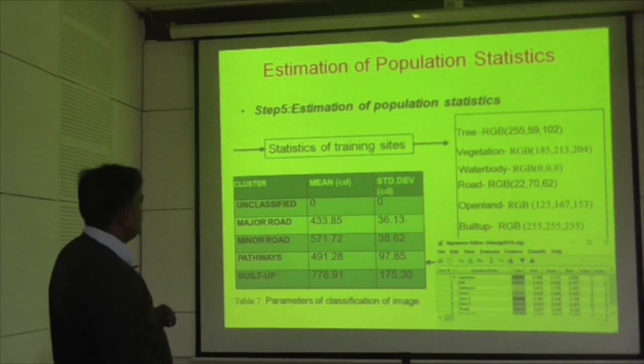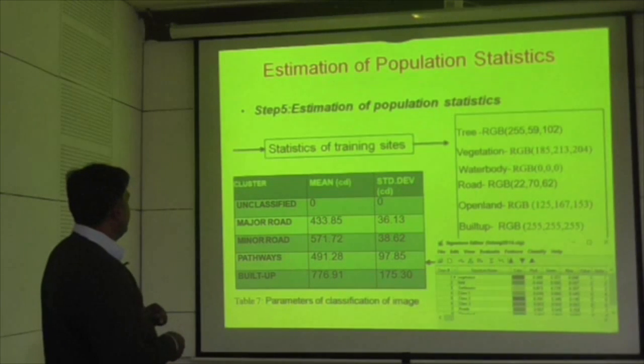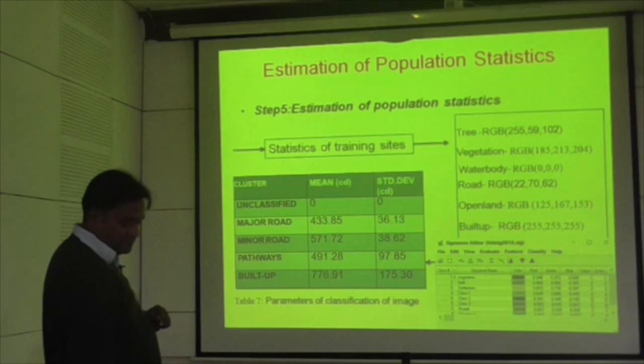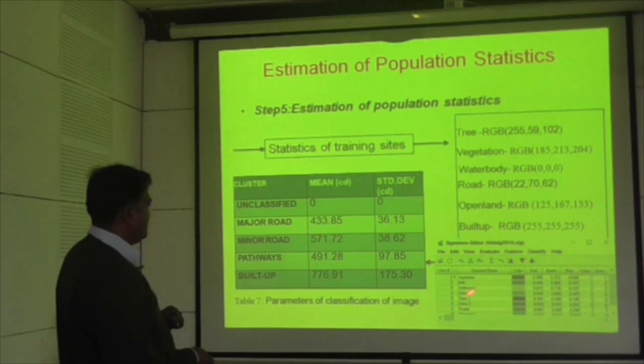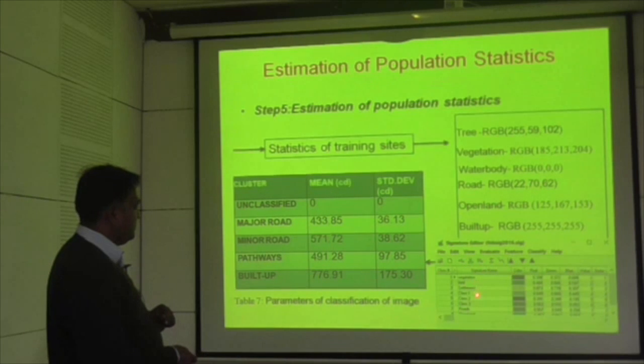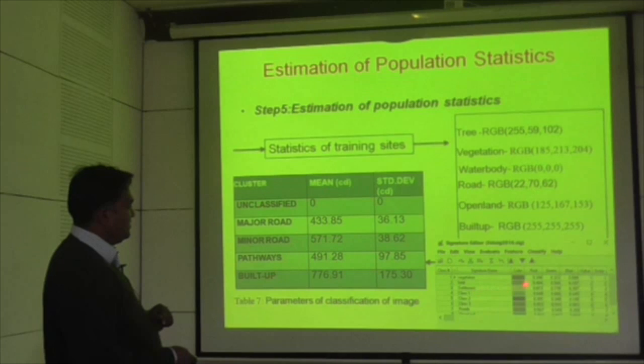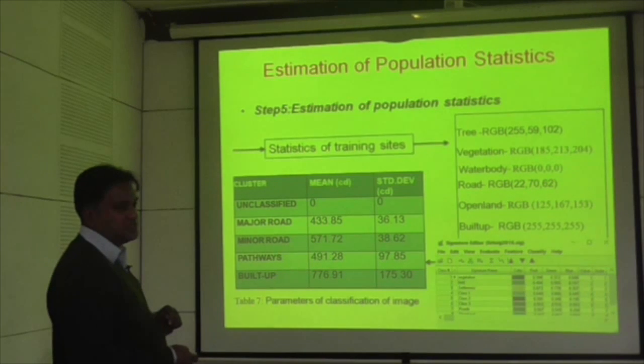Then we have to estimate the population strategy, like what parameters of the signatures will be there. Like what are the major roads, what are the minor roads, pathways and build-ups. What will the mean and standard deviation be. So this is the tool we have used, the signature editor, in which we develop the signature from the satellite image. Likewise vegetation, then field, settlement classes. Then in this tool we can generate definite signatures.